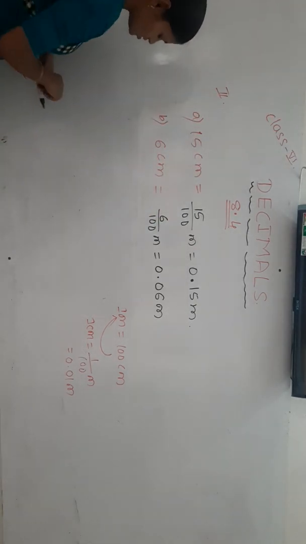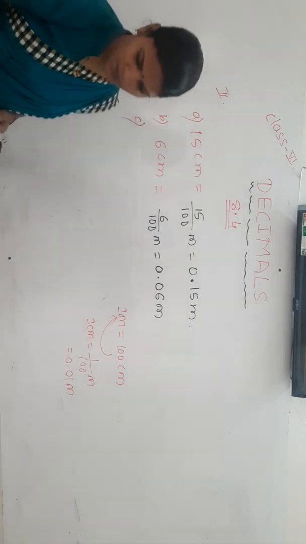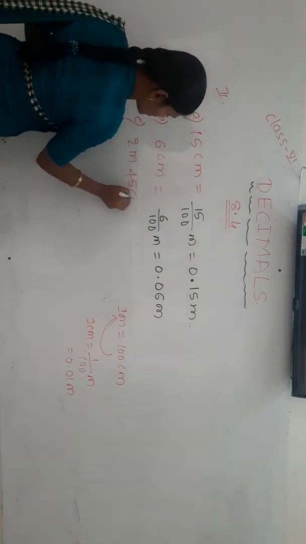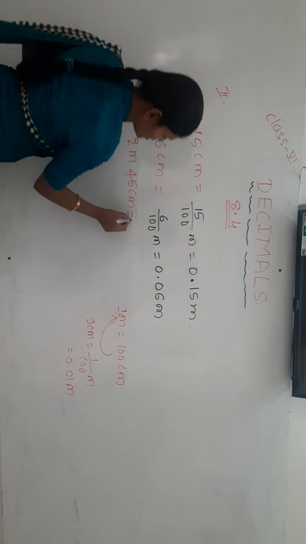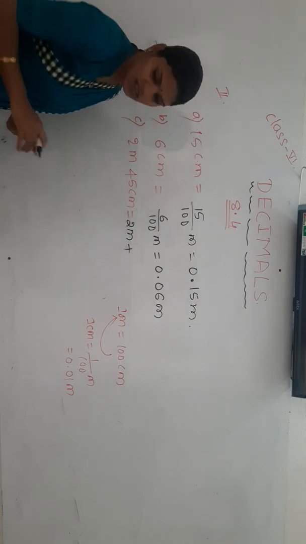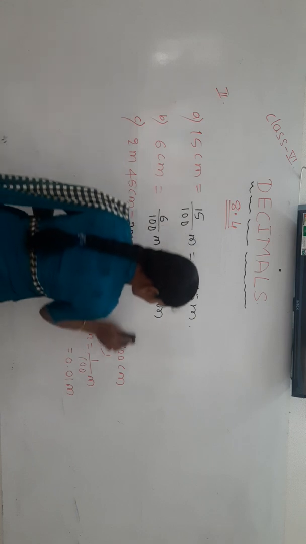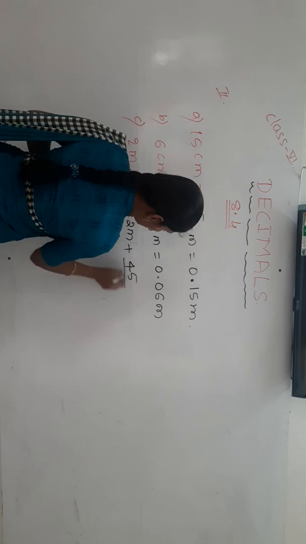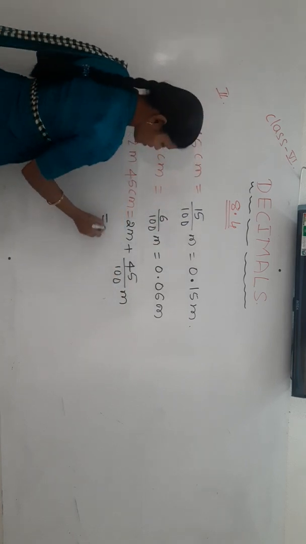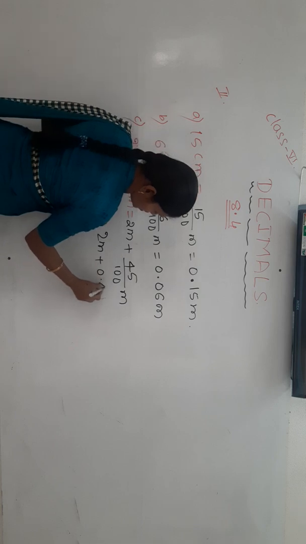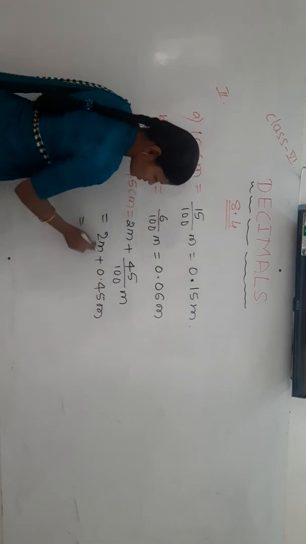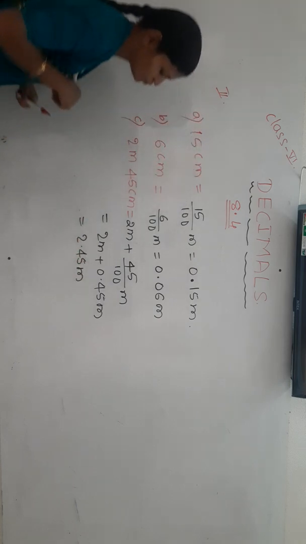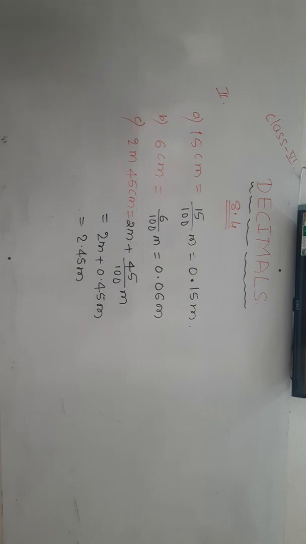Next one, 2 meter 45 centimeter. 2 meter is already in terms of meter, keep as it is. 45 centimeter you express in meter: 45 by 100, which is 0.45 meter. So 2 meter plus 0.45 meter together is 2.45 meter.